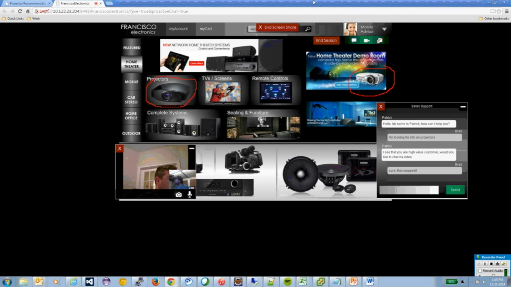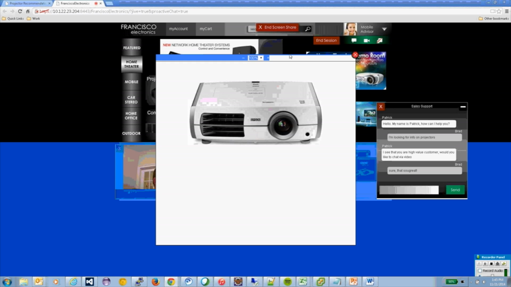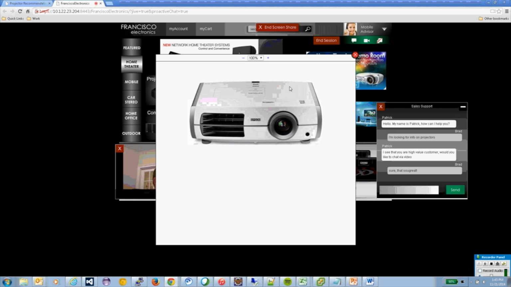So at this point, we've identified the projector that I may be interested in, and he has some tools available to him where he can push out documents to my screen, and he can share PDFs, he can share images. He's pushing these documents out to my screen, and you can see he's pushed a helpful picture of the projector that I'm interested in buying today. So I say, yeah, Patrick, that's a good projector. That's kind of the one I've been looking for. I think we've nailed it.